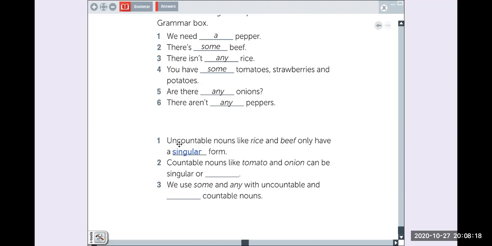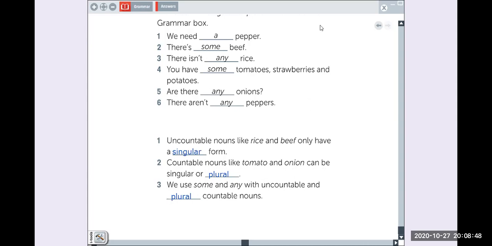Countable nouns like tomato and onion can be singular or plural. Yes. We use some and any with uncountable nouns and plural countable nouns, right? Plural countable nouns. Okay, very good.